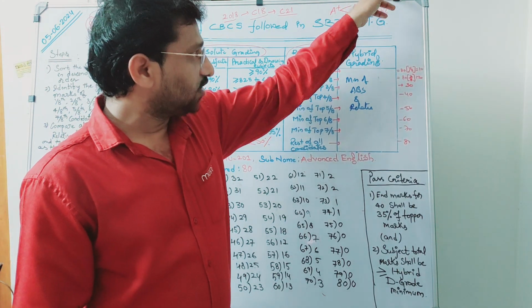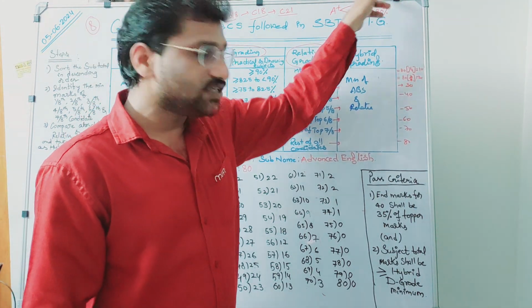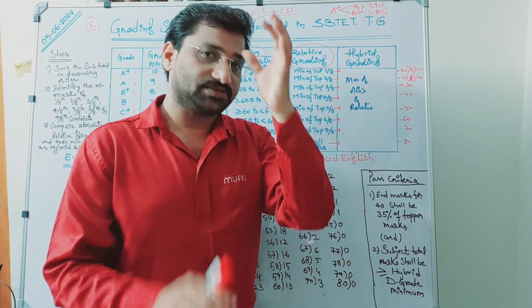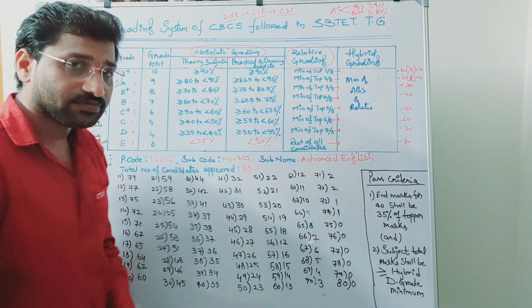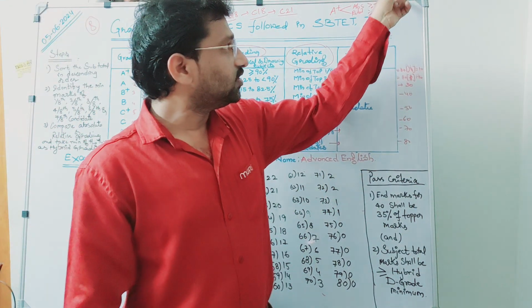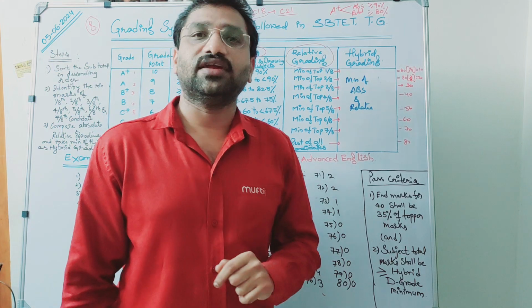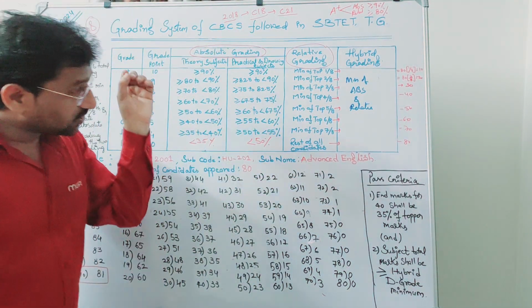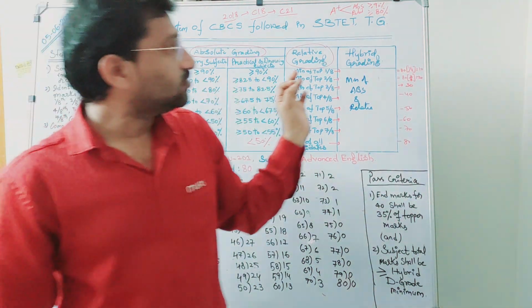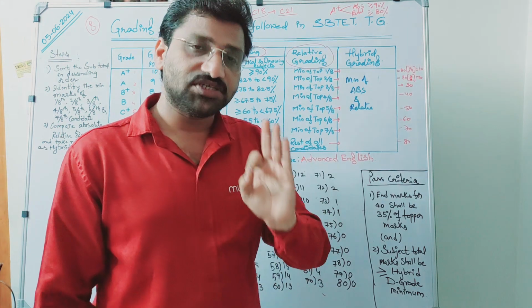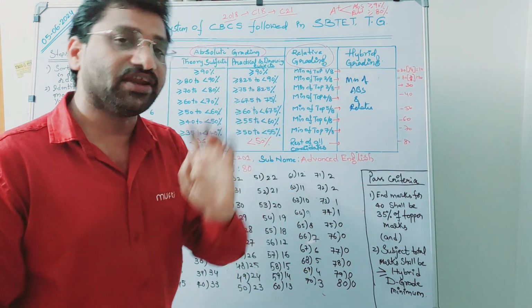Then if you take absolute grading system, the candidate will be at the last, because it is standard, whereas this is actual marks secured by the candidate. That means if the topper of the candidate also secured 80% of the marks, that paper is very tough.